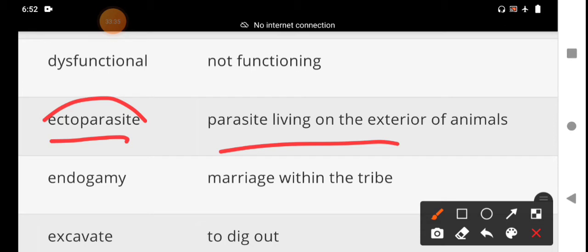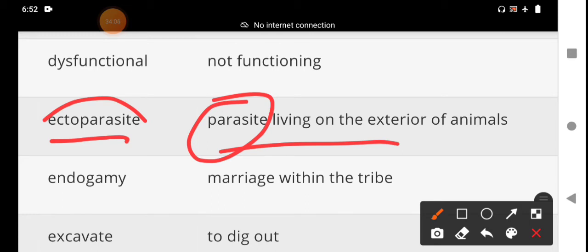What is the meaning of parasite? A parasite is an organism of one species that lives on or in an organism of another species. That is the meaning of parasite.